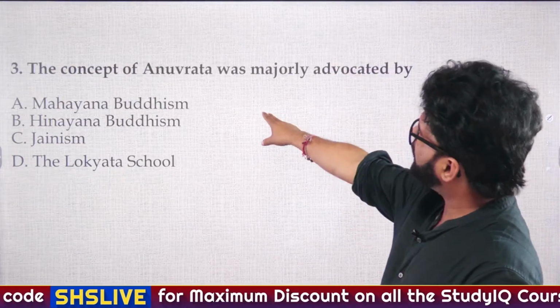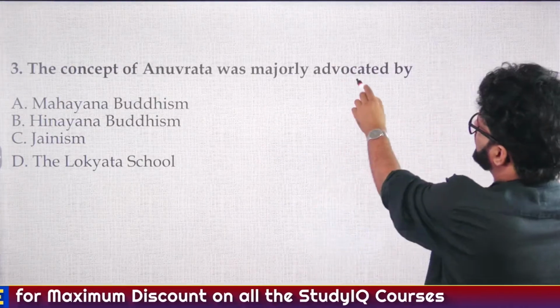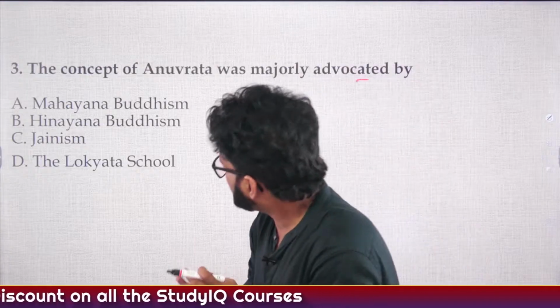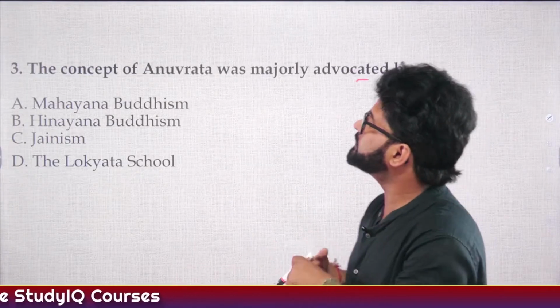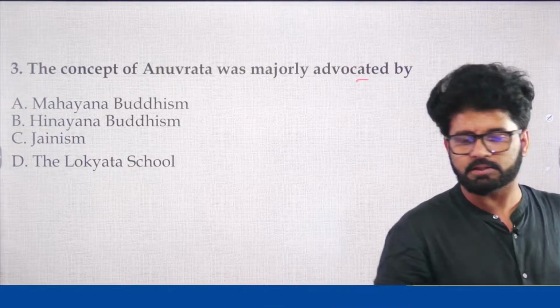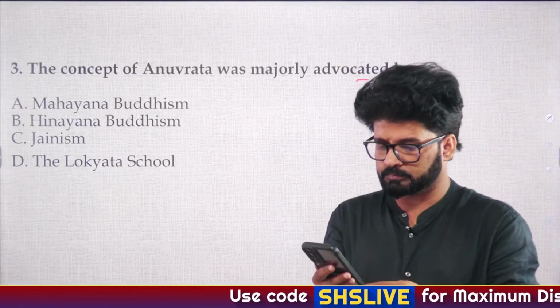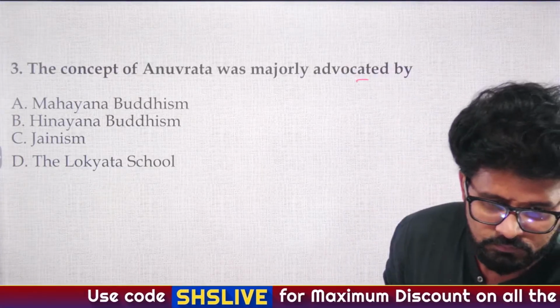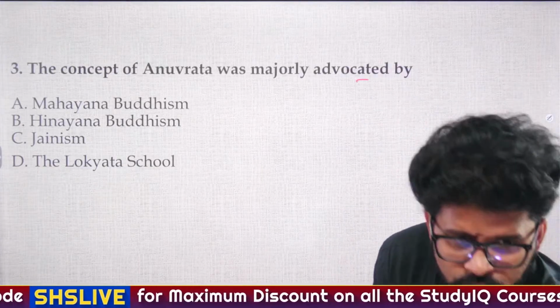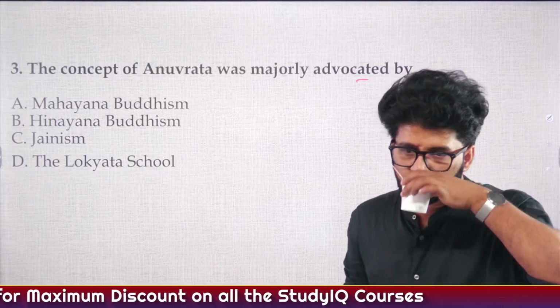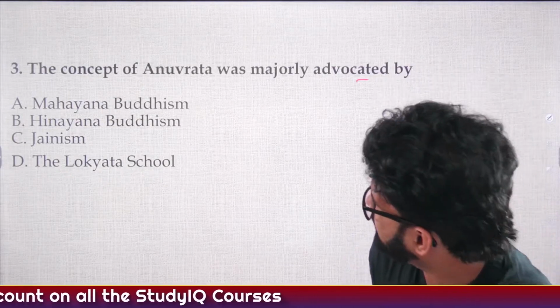The concept of Anuvrata was majorly advocated by A, Mahayana Buddhism, B, Hinayana Buddhism, C, Jainism, and D, Lokayat school. Sundaram has given the answer.